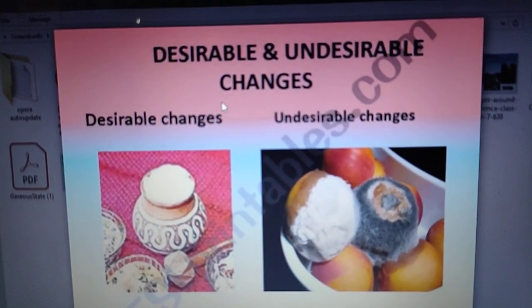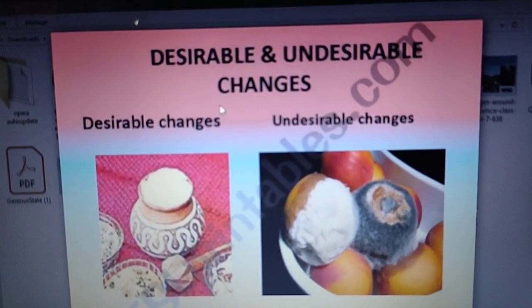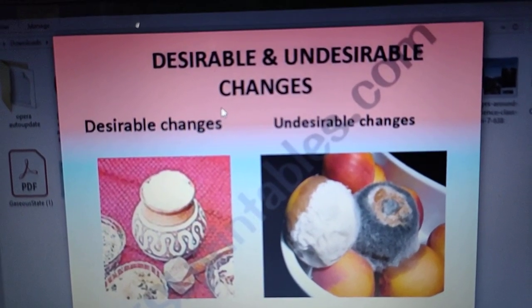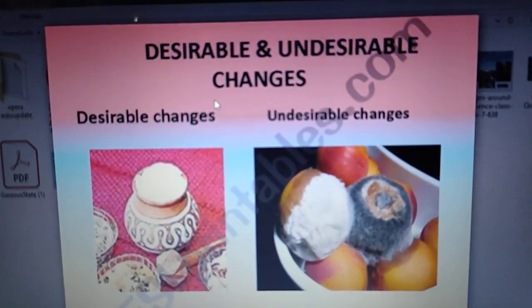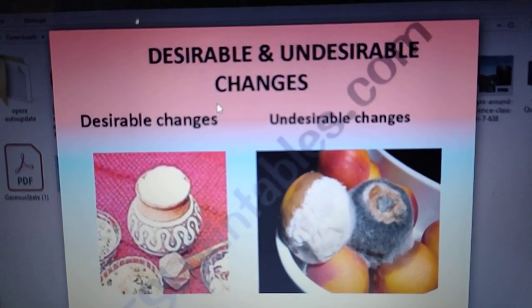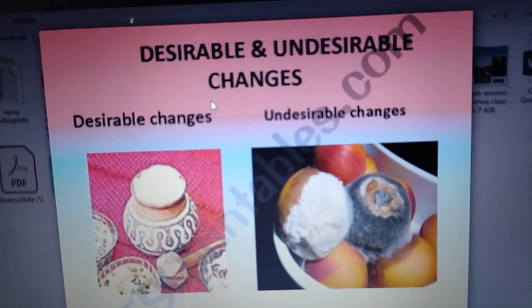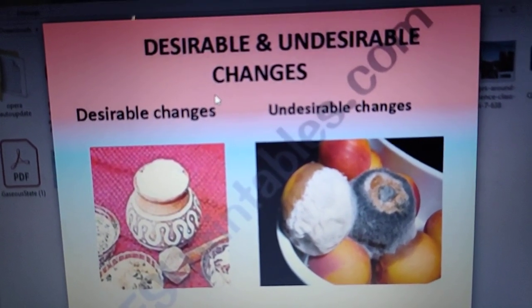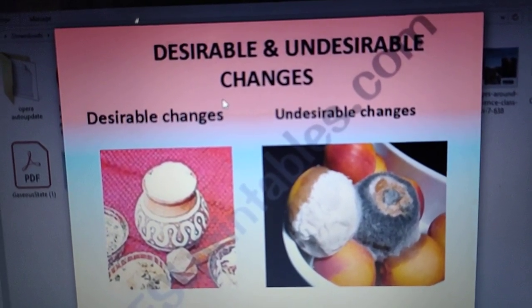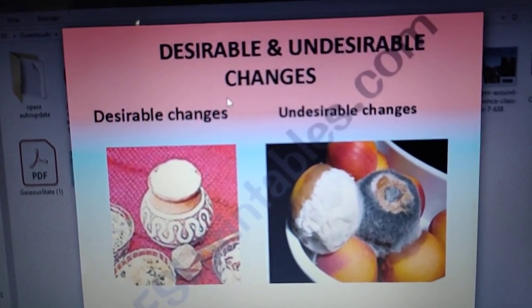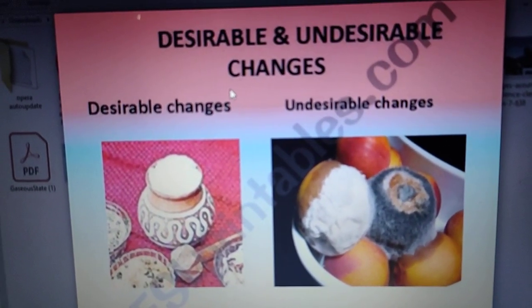So how do we do this? This is done by using a technique called pasteurization. One scientist named Louis Pasteur, see, by his name only the whole process has been named. Louis Pasteur gave this process, that is why we name it pasteurization.